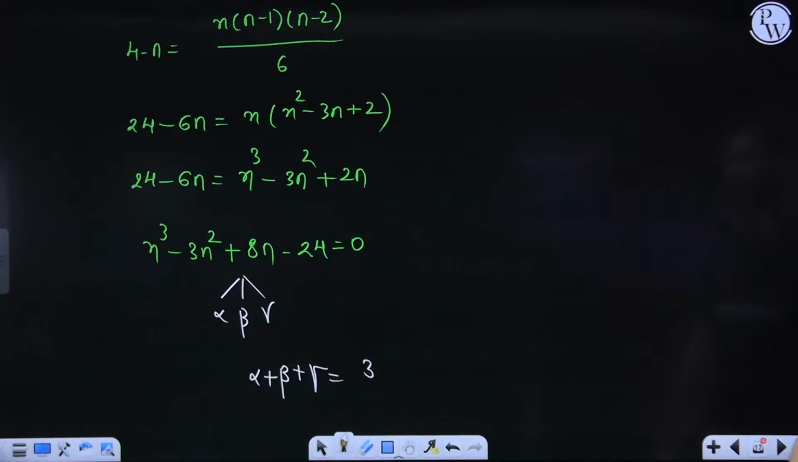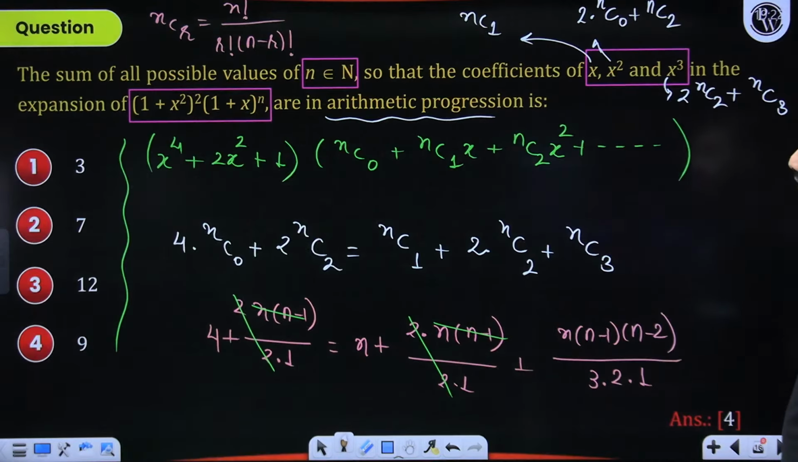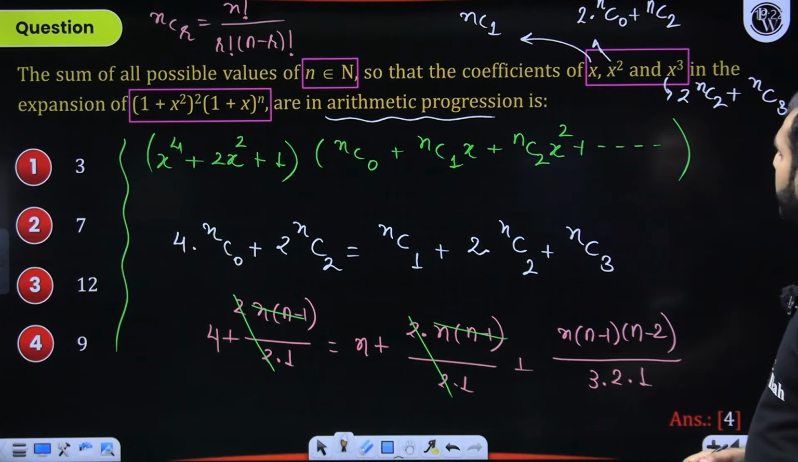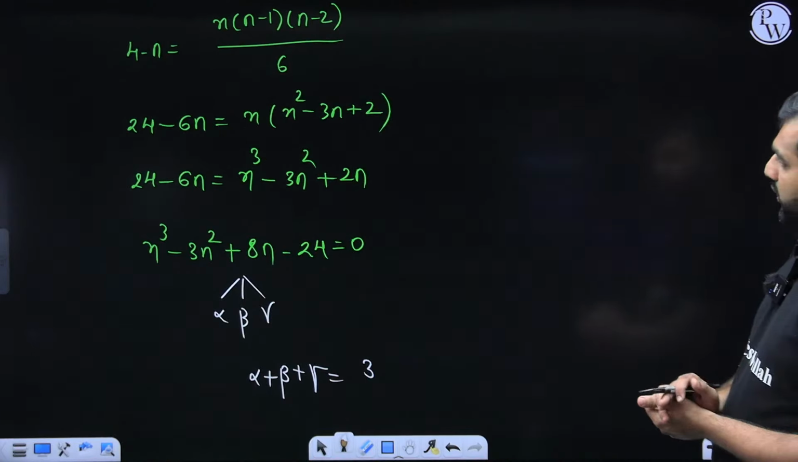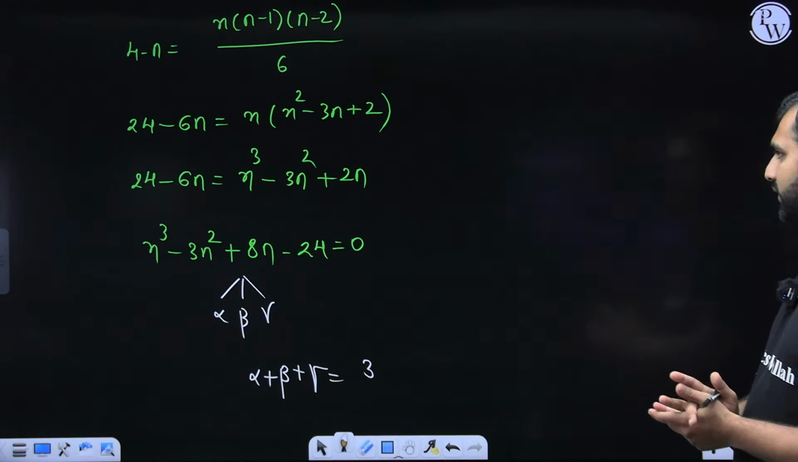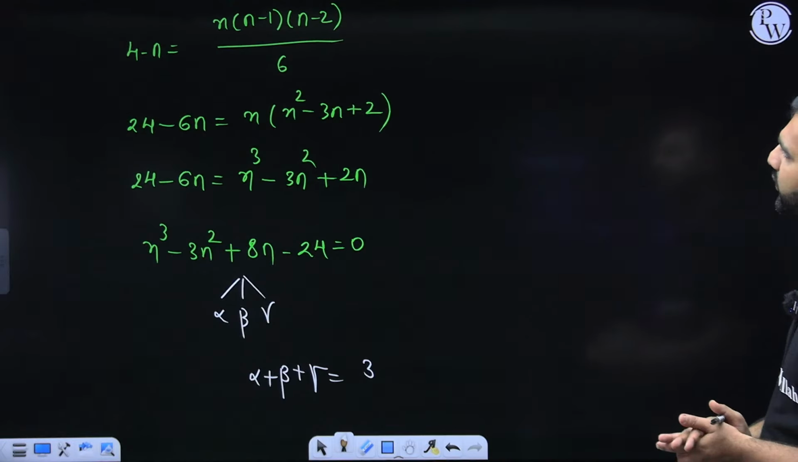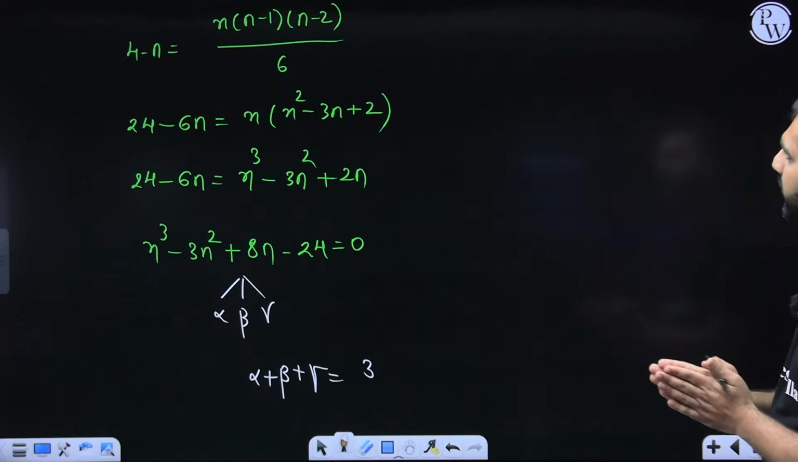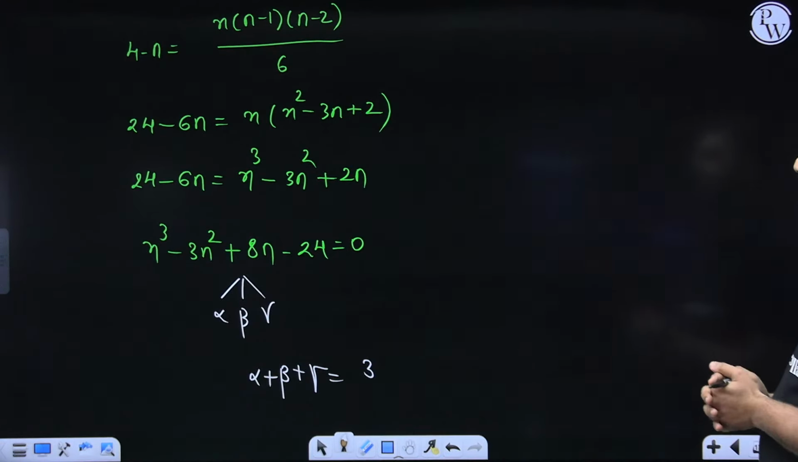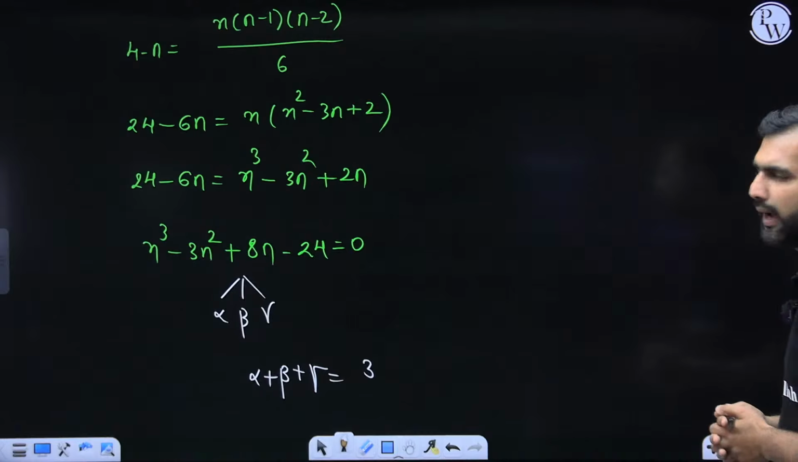Let me just cross check it. What are we asked? They are in AP. Then what is the sum of all possible values of n? So this is a cubic in n, right? Let me just cross check it once again. So this is n cube minus 3n square plus 2n. So I think this is great, n cube. I may have made some error.